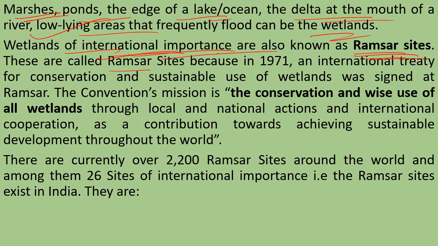These are called Ramsar sites since in 1971, an international treaty for the conservation and sustainable use of wetlands was signed at Ramsar. Ramsar is a place in Iran. It was at Ramsar in 1971 that an international conference related to wetlands assembled, and they made efforts on how these are to be conserved and what policy measures need to be taken for the protection or conservation of these wetlands.